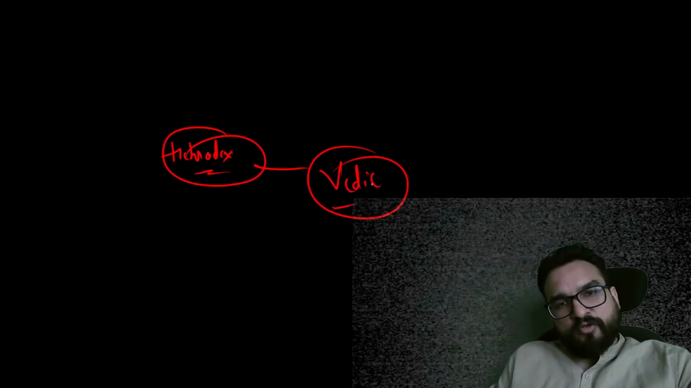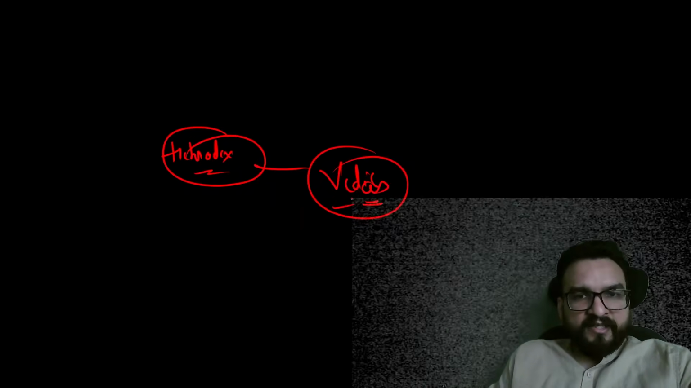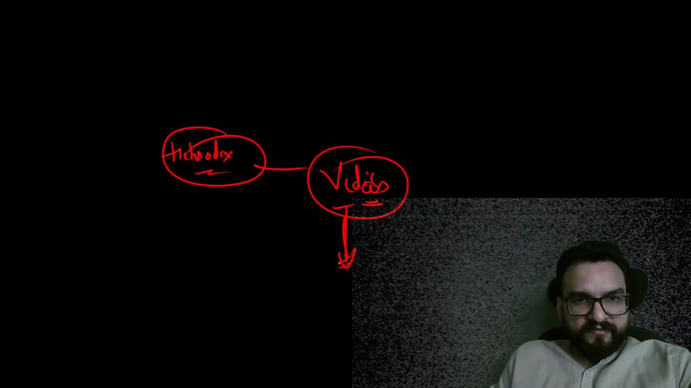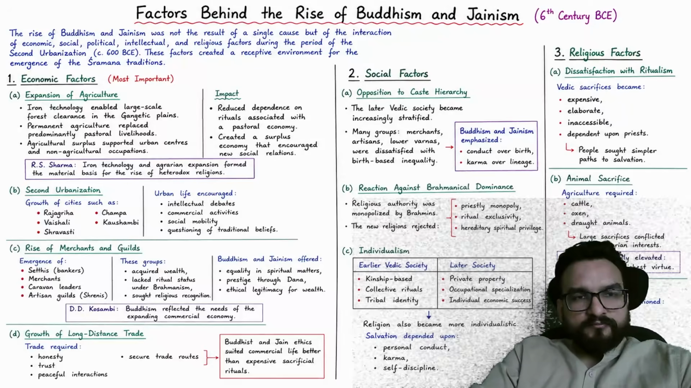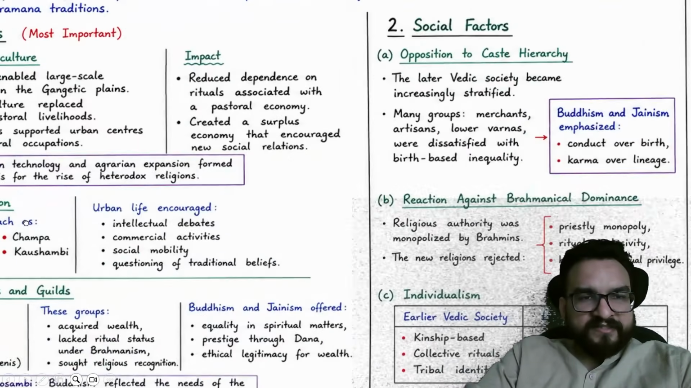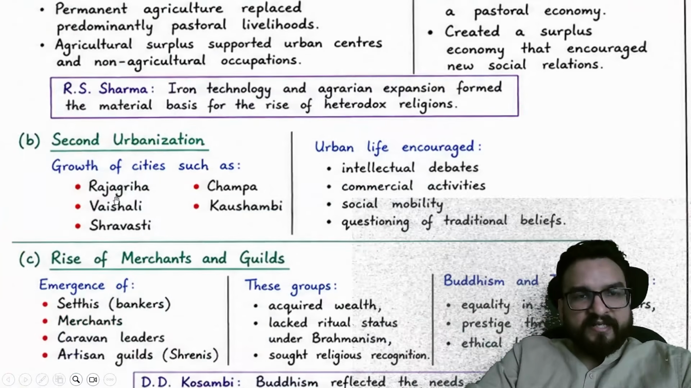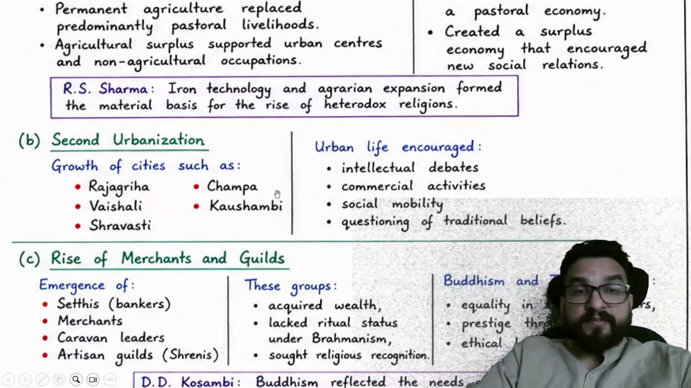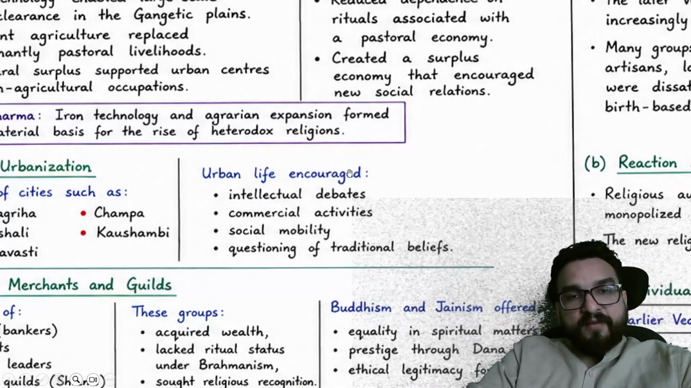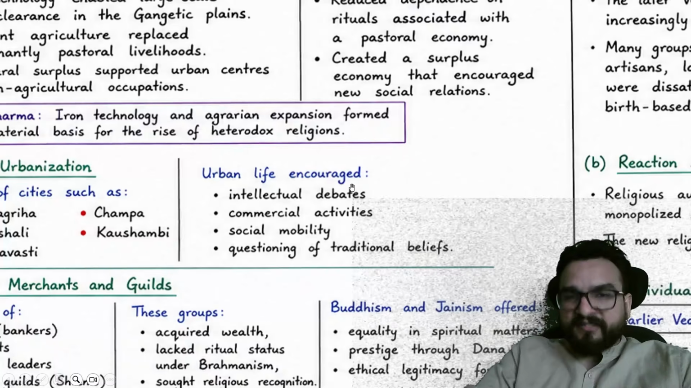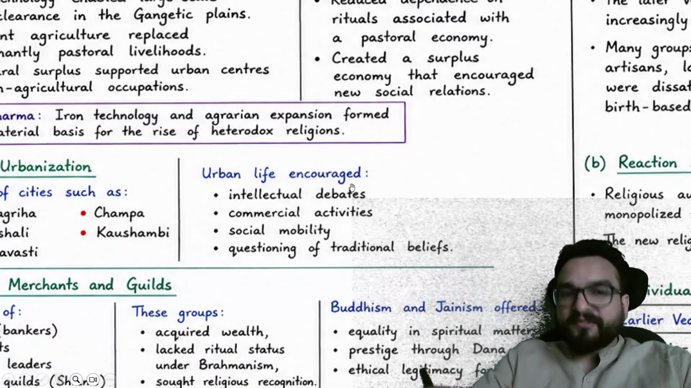Heterodox means what? Heterodox means those which do not believe in the Vedic studies. Okay, they do not believe in the Vedas, right? They do not follow the Vedas basically. This is heterodox. So you will find that because of this, second urbanization happened, and cities like Rajgriha, Vaishali, Kaushambi all flourished. And urban life encouraged intellectual debates. That also I will tell you about, how it happens basically.